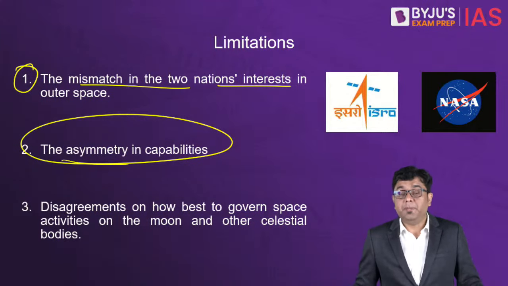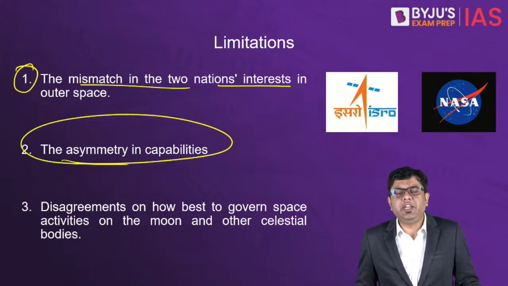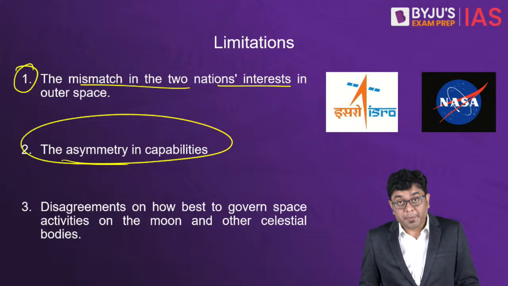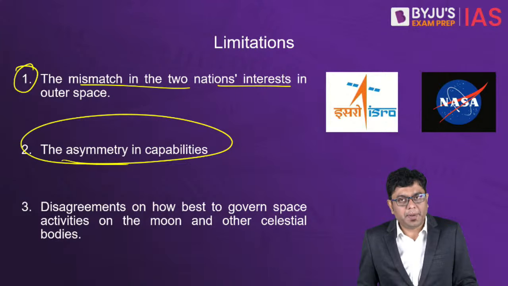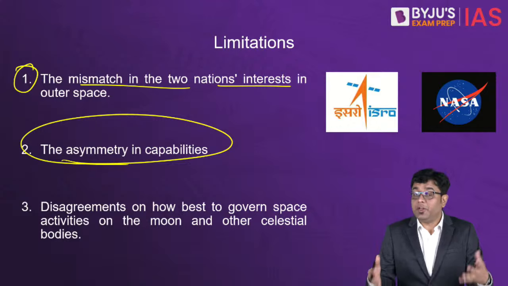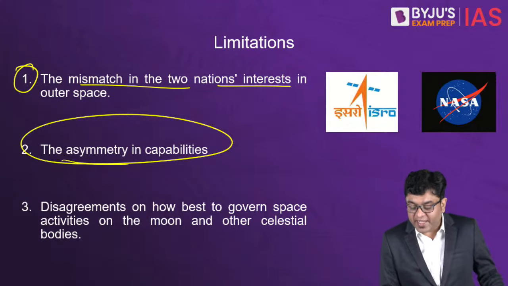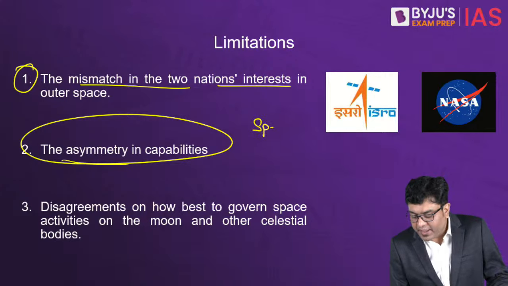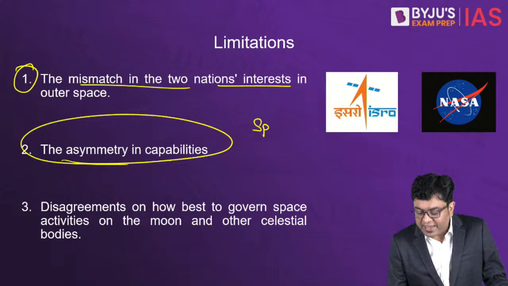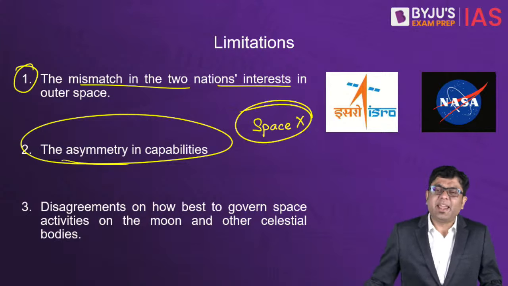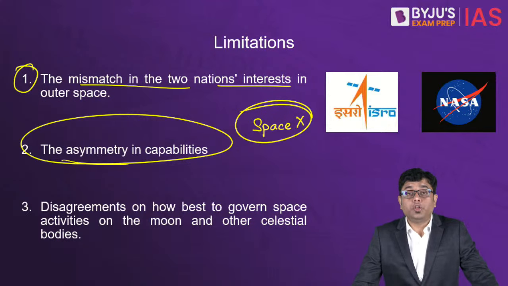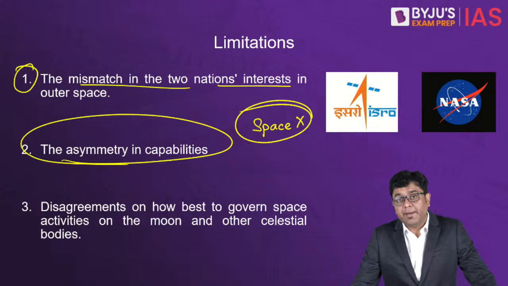For example, if you take a look at India, in 1 year, if you consider last year, we launched close to around 15 to 20 satellites into space, indigenous satellites that I am talking about. Whereas in the United States, if you consider the private organization SpaceX, you would have heard about SpaceX, owned by Elon Musk. SpaceX in itself managed to launch close to around 60 satellites into space in the previous year.